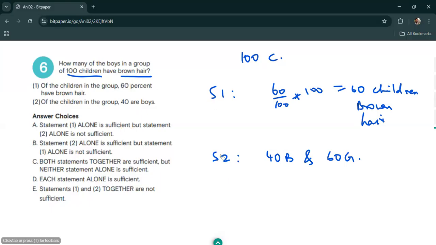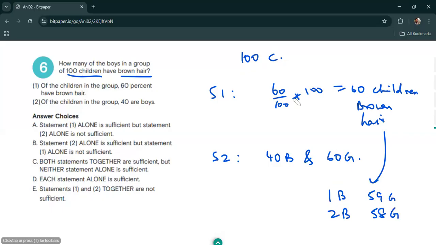But what about statement one and statement two both together? Let's see. Well, 60 children have brown hair, and we know that we have 40 boys and 60 girls. But these 60 children with brown hair could be distributed in any way, right? It could be like one boy with brown hair and 59 girls with brown hair. Or it could be two boys with brown hair and 58 girls with brown hair, right? We don't know the distribution.